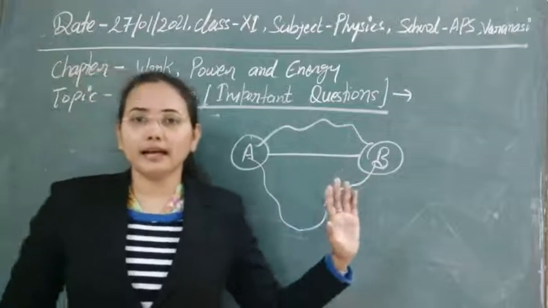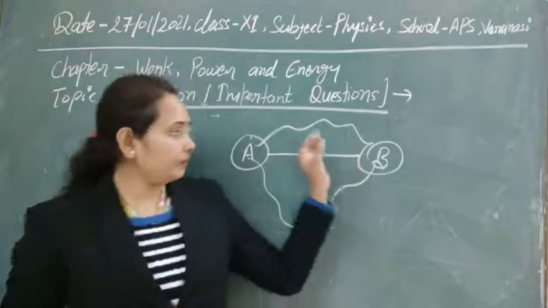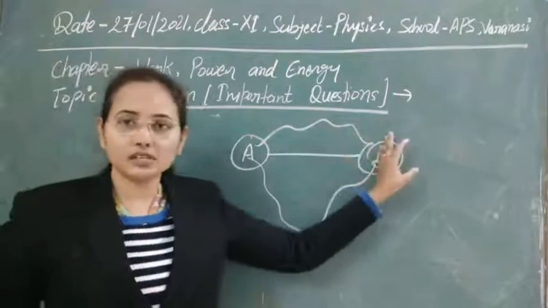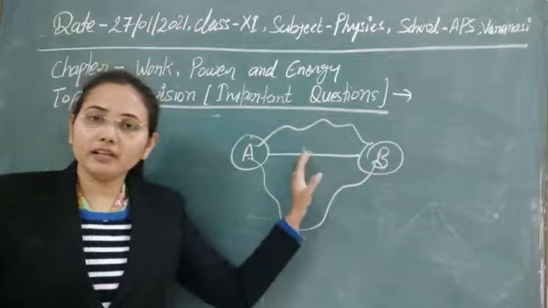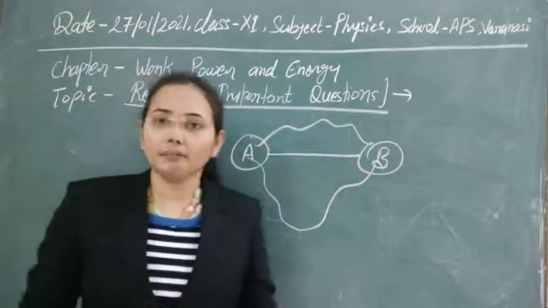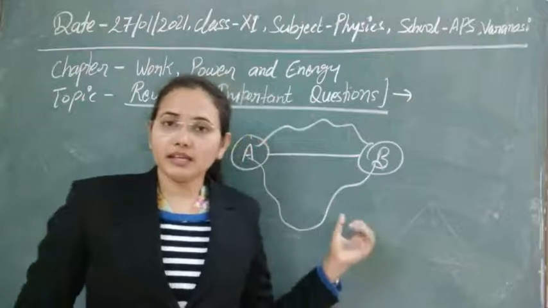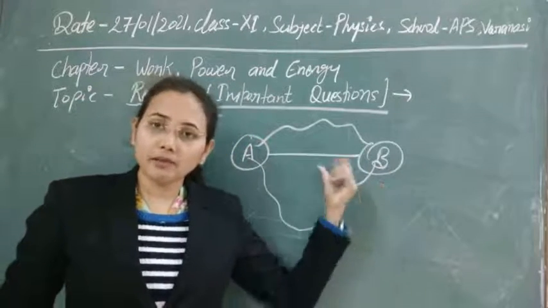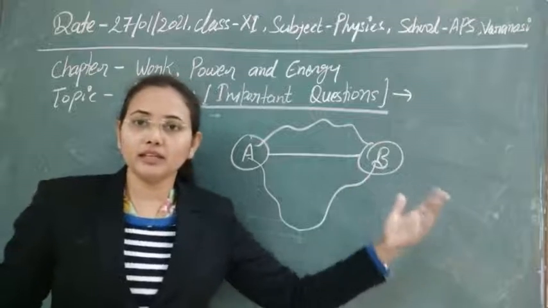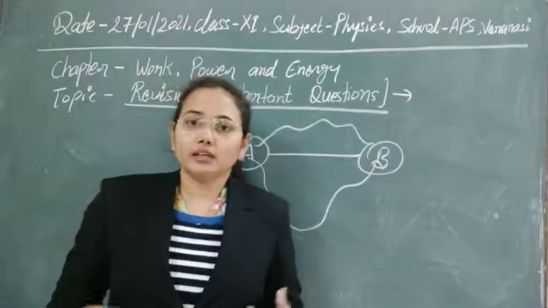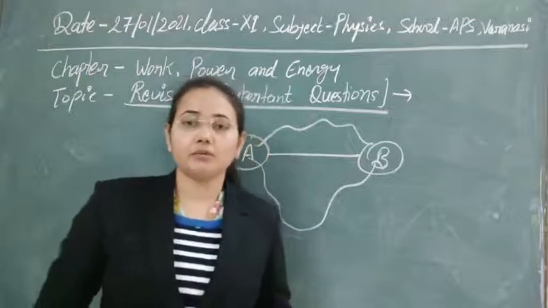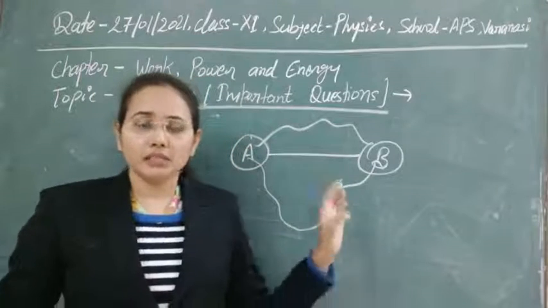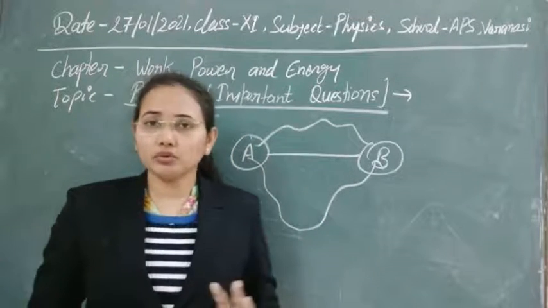You are free to take any path to simply reach the destination. So in that case the body will cover different paths. Obviously, in this case, some displacement is produced, and some force is used to go there, either with some vehicle or through some means.